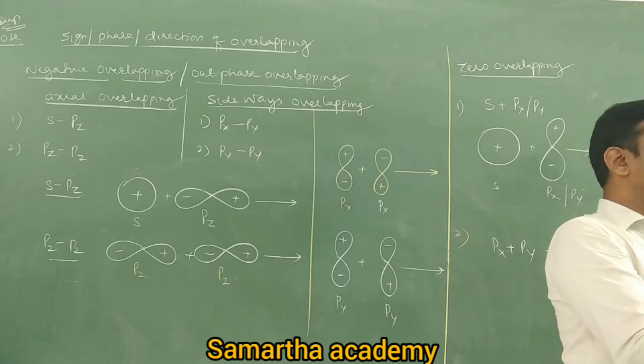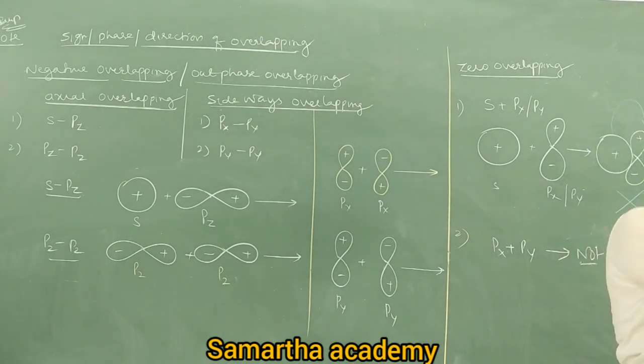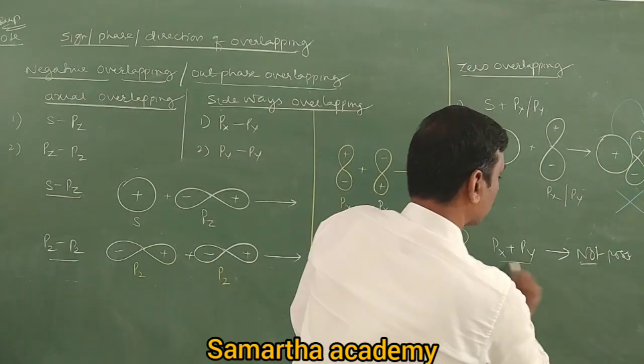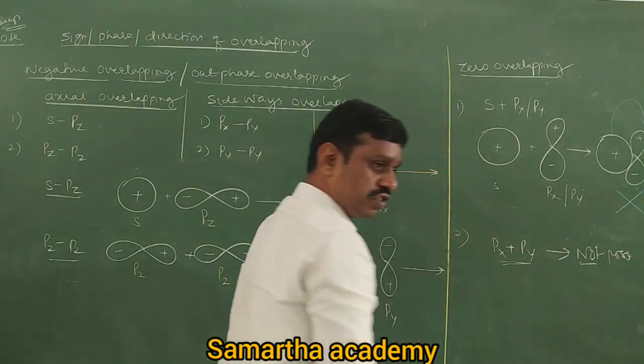Perpendicular to each other. Px is on the x-axis, py is on the y-axis. They are exactly perpendicular to each other, so there is no question of overlapping, right? Therefore this is zero overlapping.